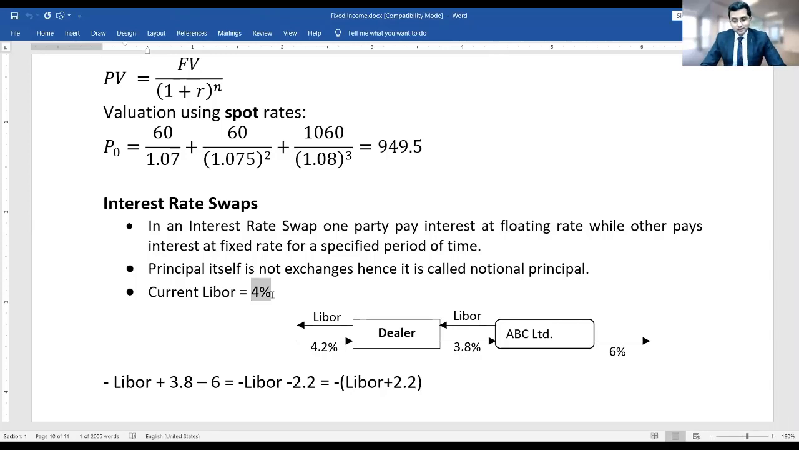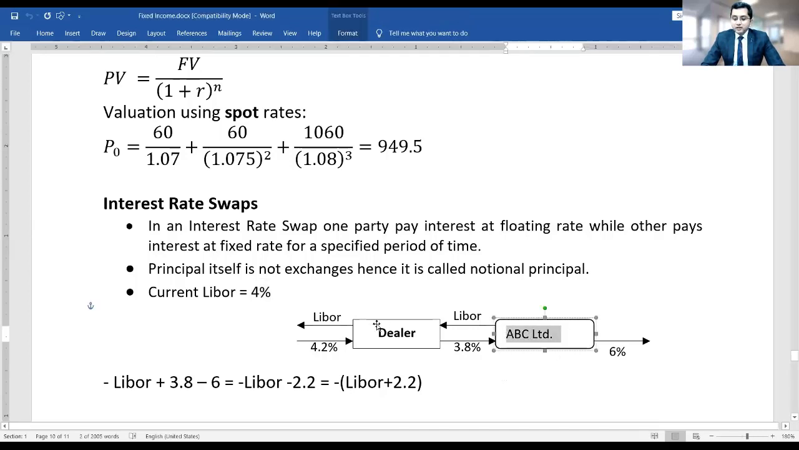Now suppose there is one company, ABC Limited, which comes and attaches with the dealer for the swap contract. ABC Limited has issued corporate bonds where it pays 6% interest, but later the promoters, directors of ABC Limited realize that they don't want to pay a fixed rate of interest. They want to convert their fixed rate loan into a floating rate loan. So they enter into this swap contract where they will receive 3.8% fixed and pay LIBOR.